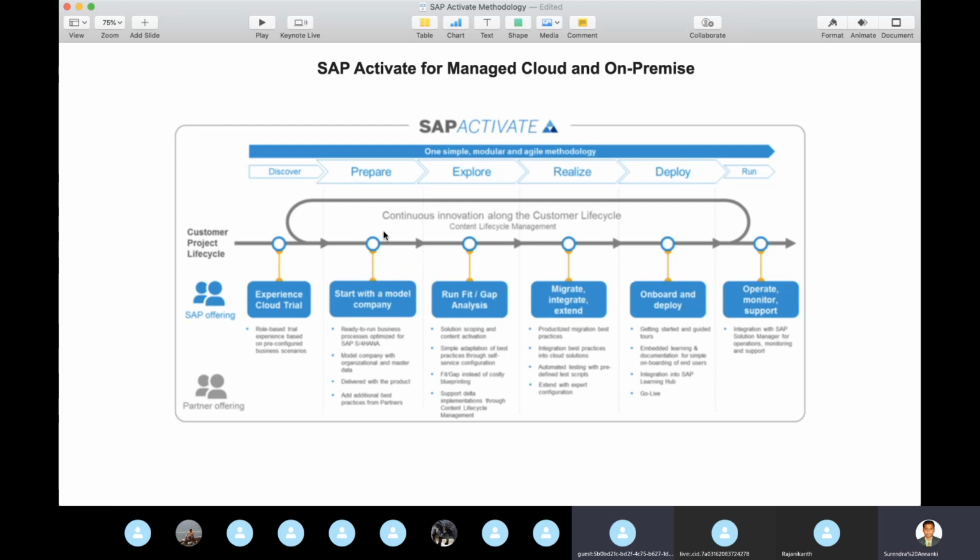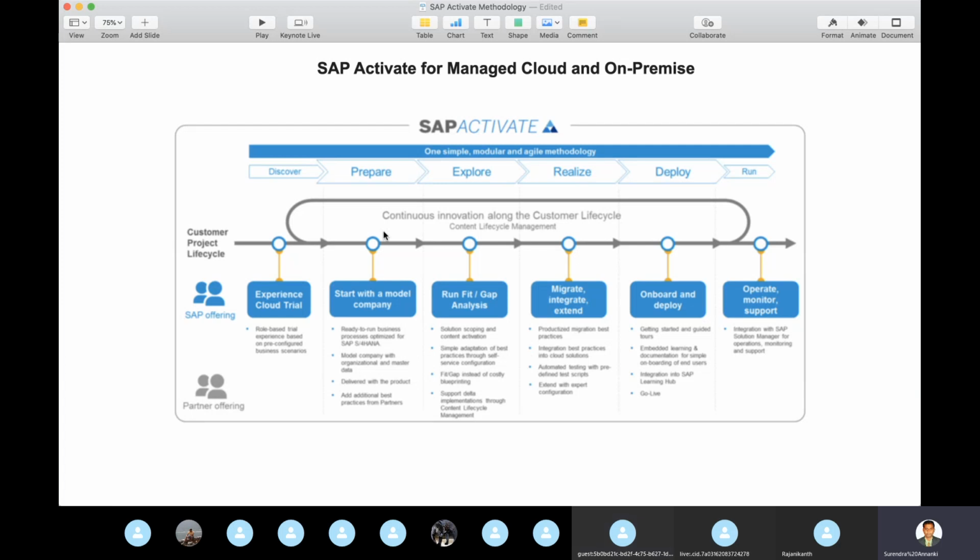So this is basically the Activate methodology, either cloud or on-premises. Basically, we have the ASAP methodology: project preparation, blueprint, realization, finalization, go live, with several stages. If you look here, they concentrate more on four stages.